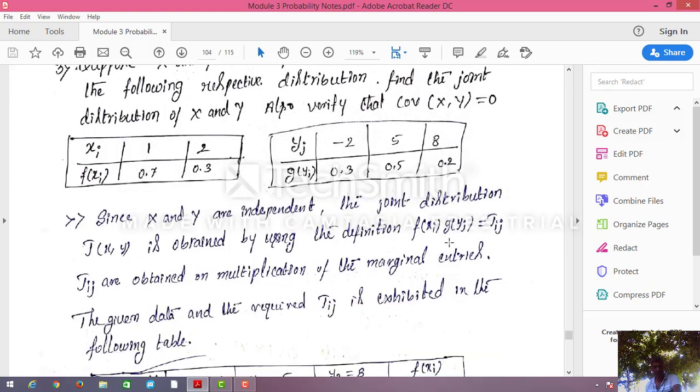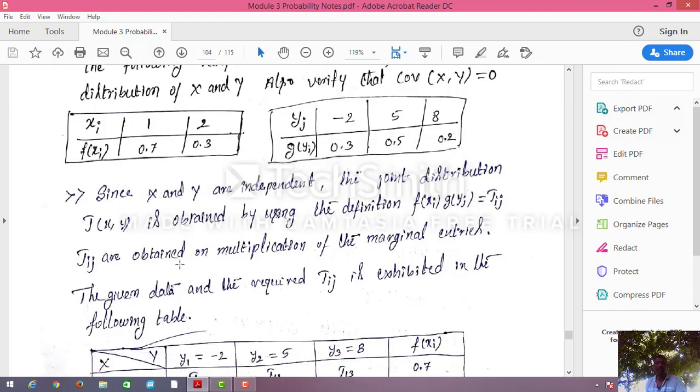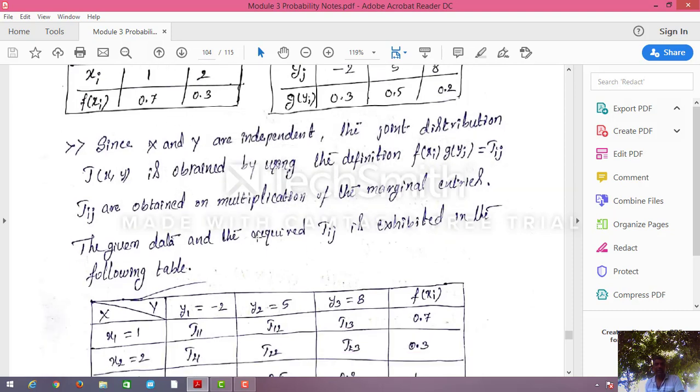Now, since X and Y are independent, the joint distribution J of X comma Y is obtained using the definition. The joint distribution J of X comma Y is F of Xi into G of Yj. This is F of Xi, this is G of Yj. If you multiply these, you will get J of Ij. J of Ij, the joint distribution in the ith row and jth column, is obtained by multiplication of the marginal entries, that is, the marginal distribution of X and the marginal distribution of Y. The given data and the required J of Ij are exhibited in the following table.